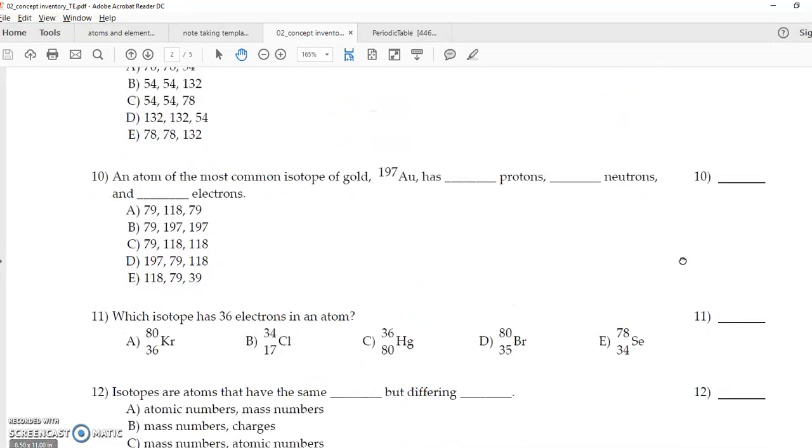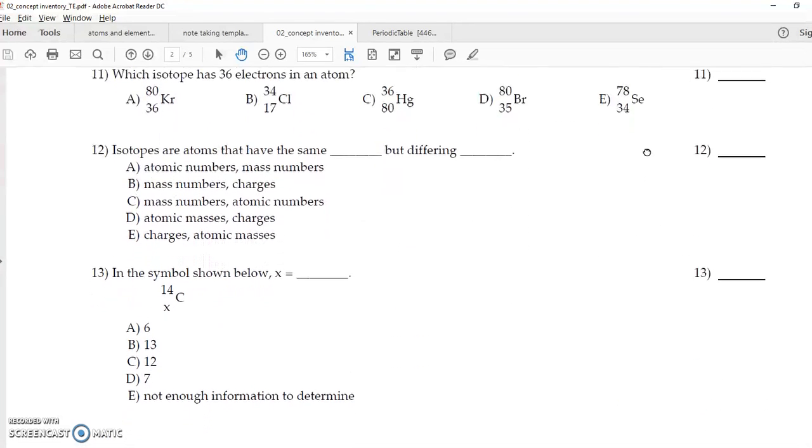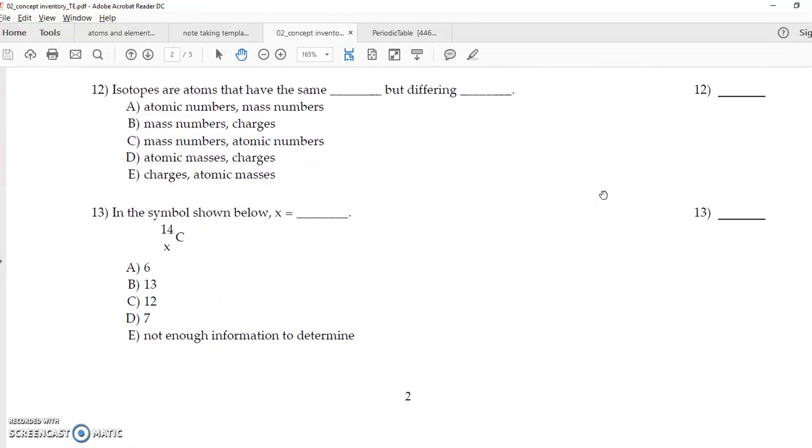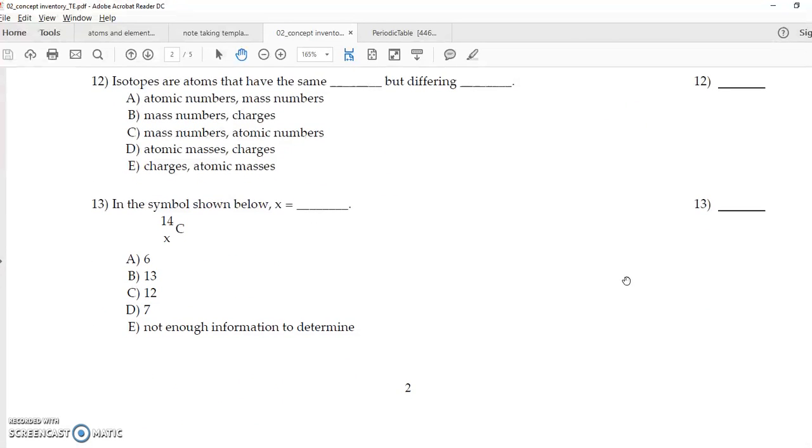Okay, moving on. Which isotope is 36? Oh, just that one. Isotopes are atoms that have the same atomic numbers but different mass numbers. In the symbol below, blank equals X. Well, 14, 6, carbon.